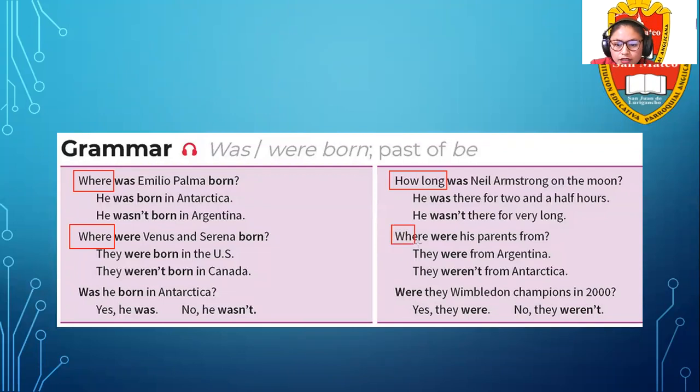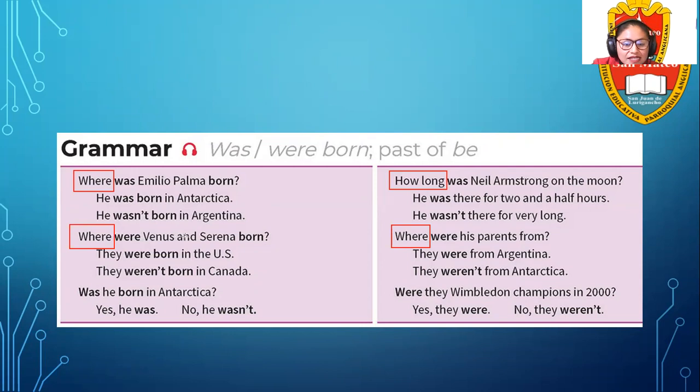Here again, where. What happens? This WH word or question word comes at the beginning of your question, okay? What does that mean? It's going to be before was or before were. When was or were is at the beginning, we don't have question words, okay? For example, where was Emilio Palma born? He was born in Antarctica. He wasn't born in Argentina.